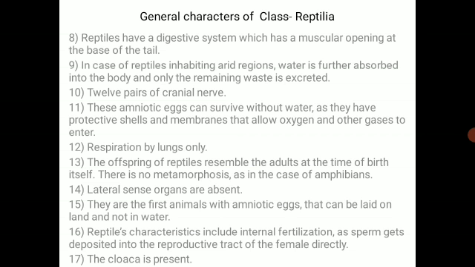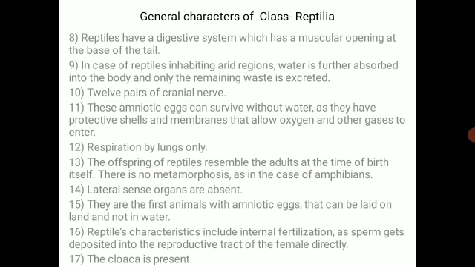In the case of reptiles inhabiting arid regions, water is further absorbed into the body and only the remaining waste is excreted, not the water. Then 12 pairs of cranial nerves are present. These animals lay amniotic eggs and they can survive without water, as the eggs have an outermost protective shell and membranes that allow oxygen and other gases to enter and go outside.